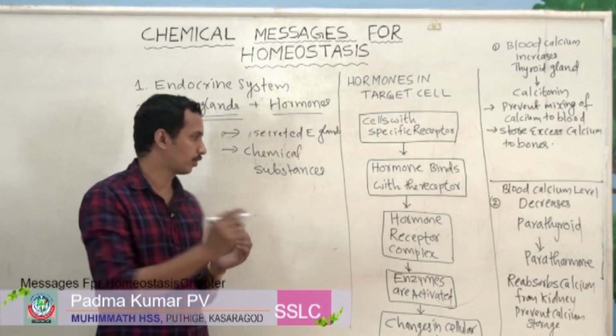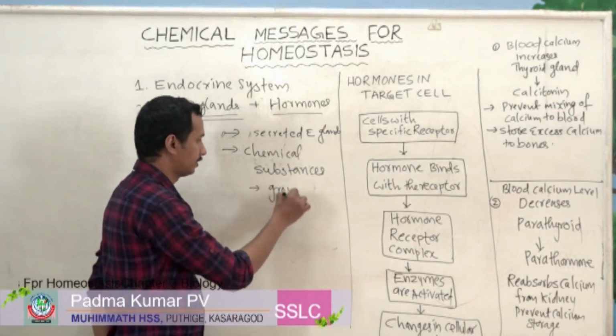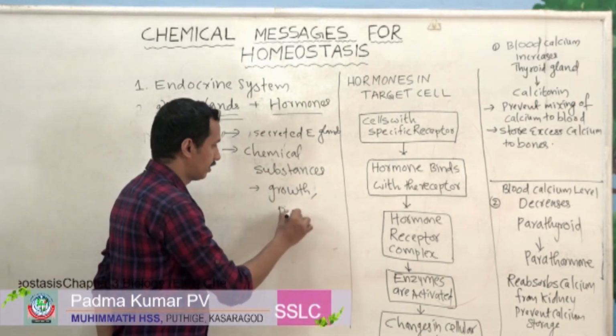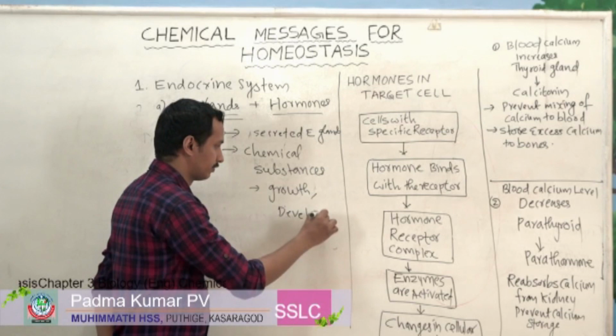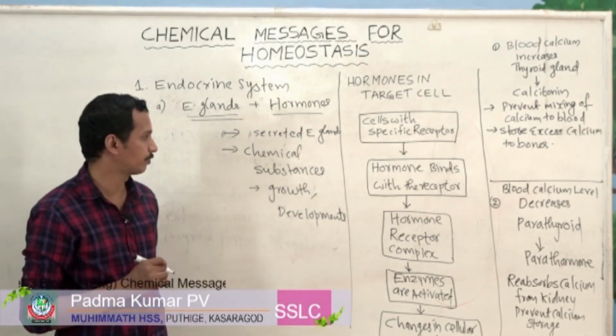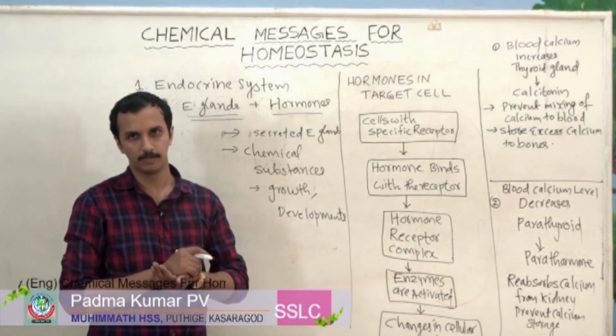And what is the role? They control growth and development of our body parts. So what is the function of hormones? To control growth and development of our body parts.